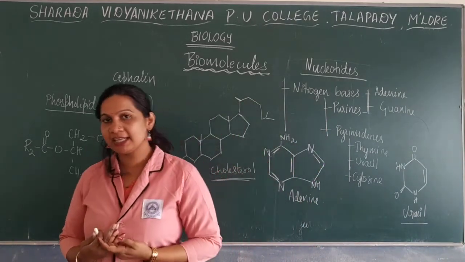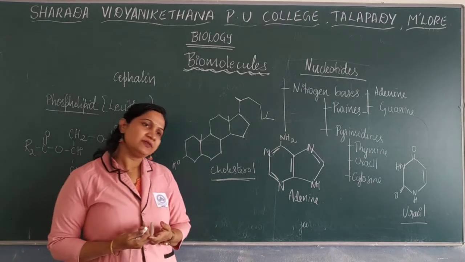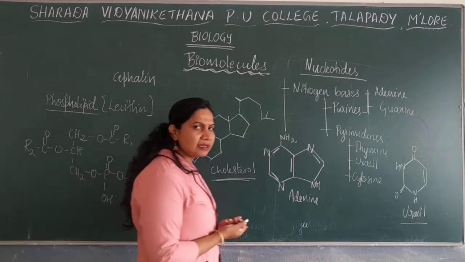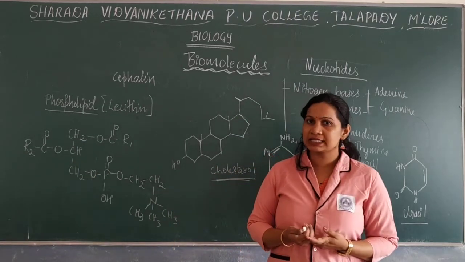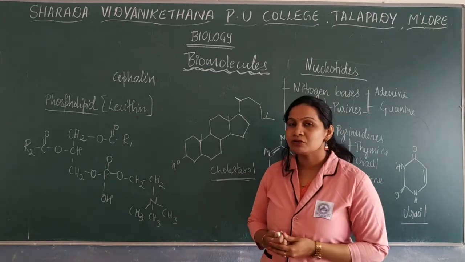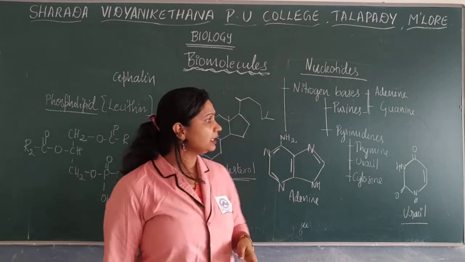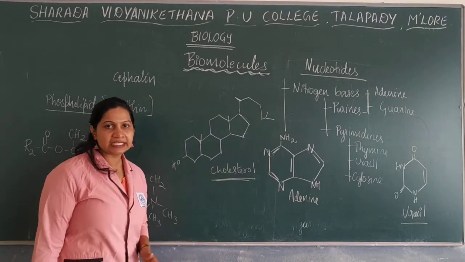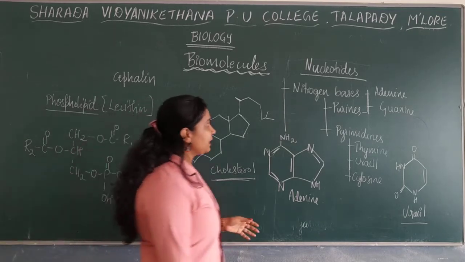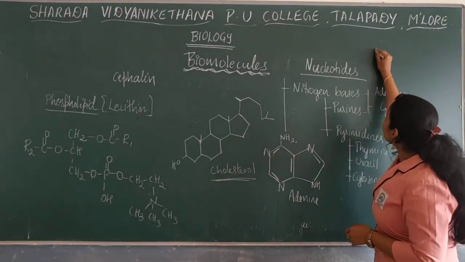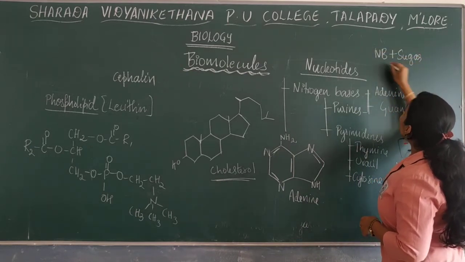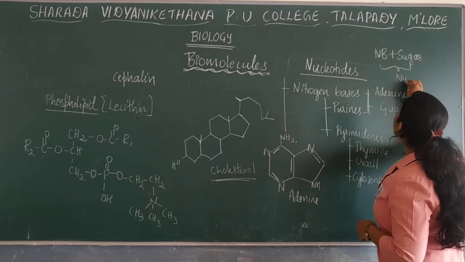Our genetic material is DNA, as well as one more very important nucleic acid, RNA. DNA and RNA are the important nucleic acids. They mainly consist of these nitrogen bases. Okay, so these nitrogen bases will combine with the sugar and form nucleosides.